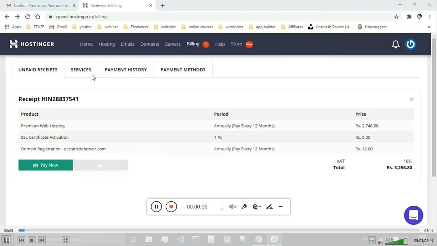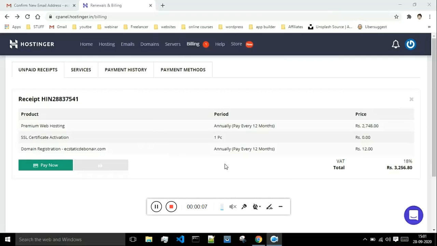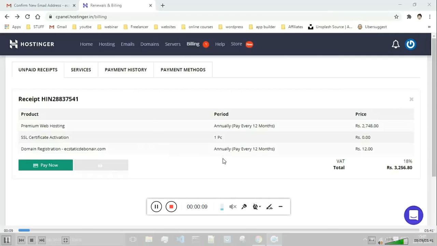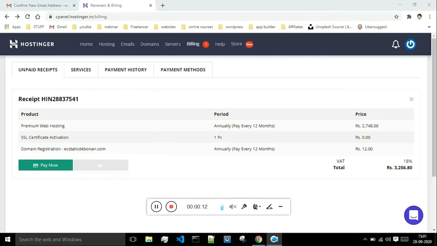Previously in our previous tutorials you must have seen how to register for the domain name and web hosting. So now what I'll do is I won't be wasting more money in taking the domain name and the web hosting.